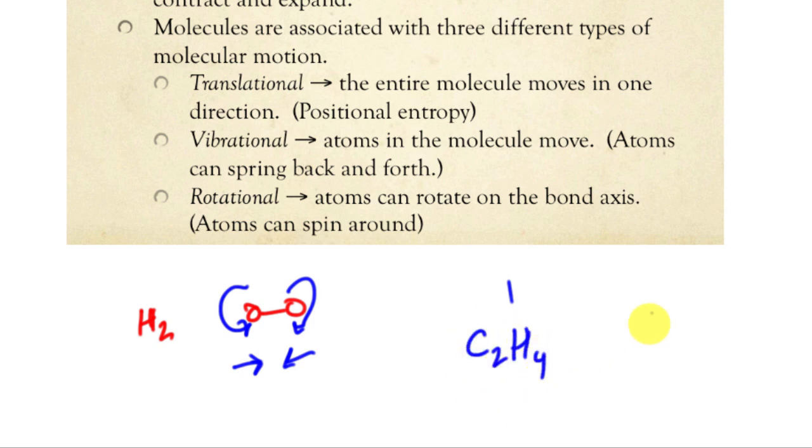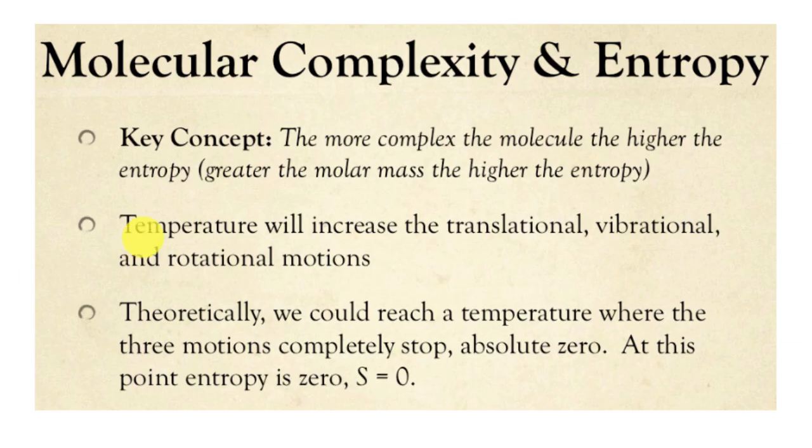C2H4, well now I've got more complexity here because I've got 2 carbons and 4 hydrogens on this structure. Now I've got more protons, more electrons, more bonds, more spinning, more rotational, more vibrational, so the energy goes up, so the entropy of this system is higher than the entropy of this system. So the more complexity, the more entropy we have in the system. And here's your key concept: the greater the molar mass, the higher the entropy.